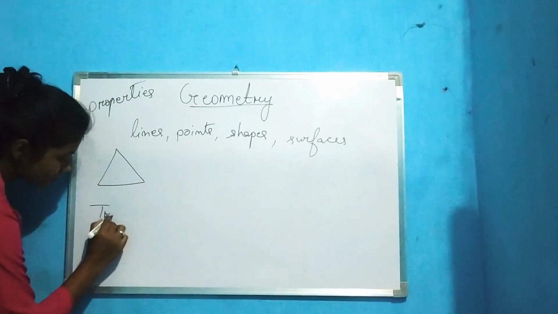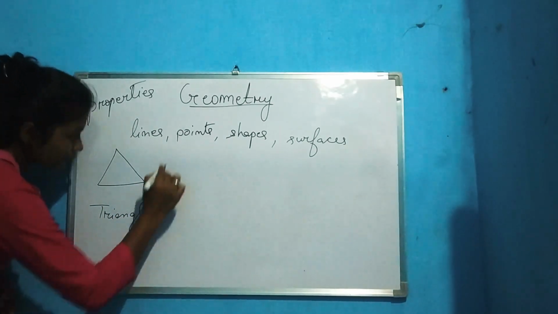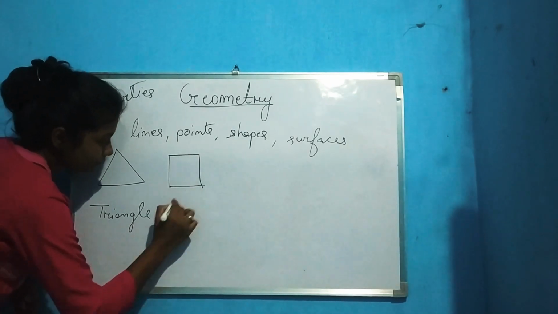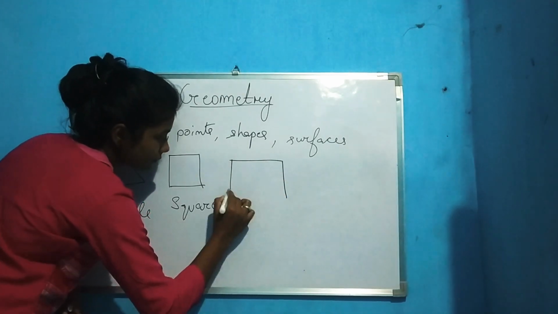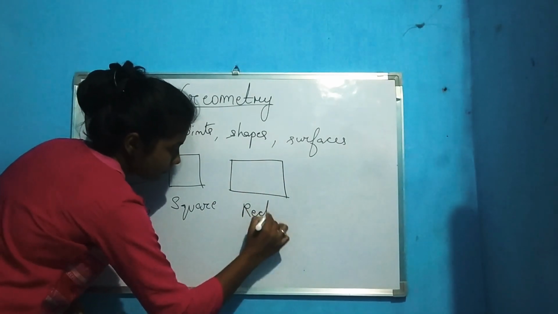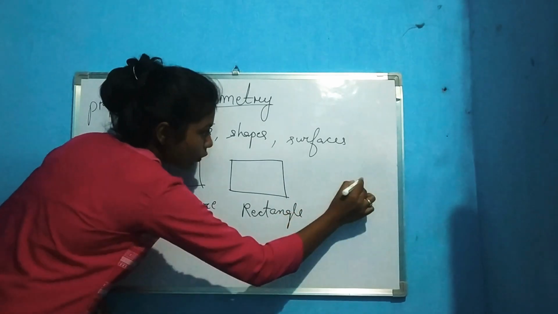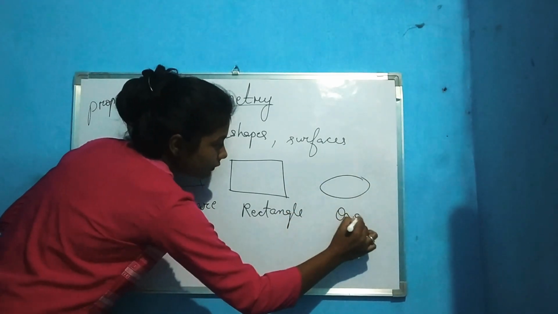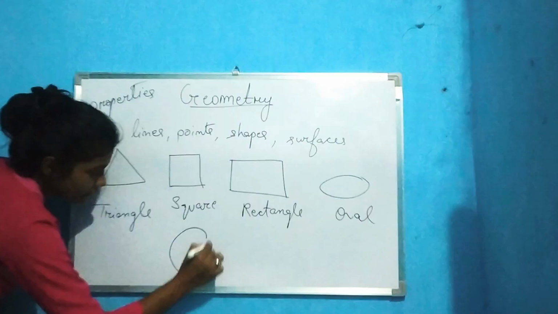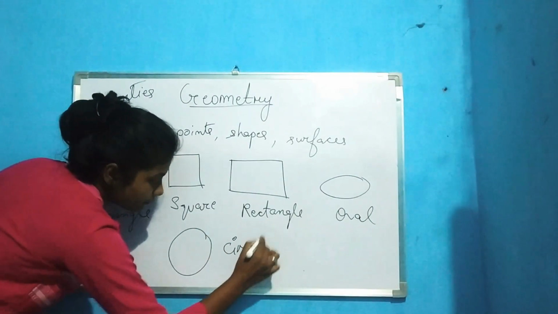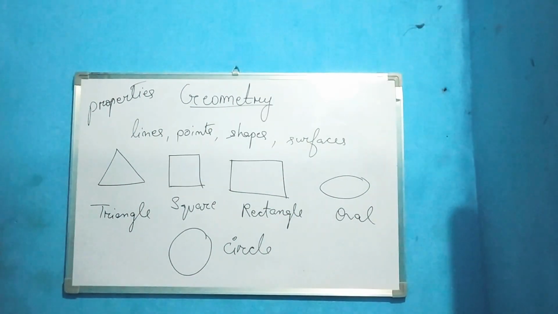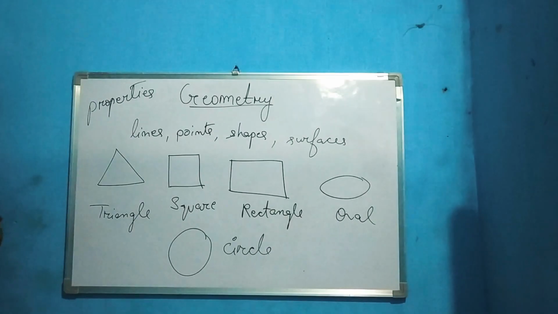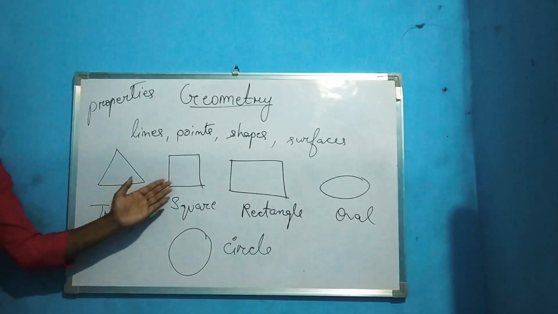triangle, square, rectangle, oval, and circle. So these are plain figures that you have seen in your day-to-day lives. Also, you have learned in your previous classes. So where do you see these shapes?